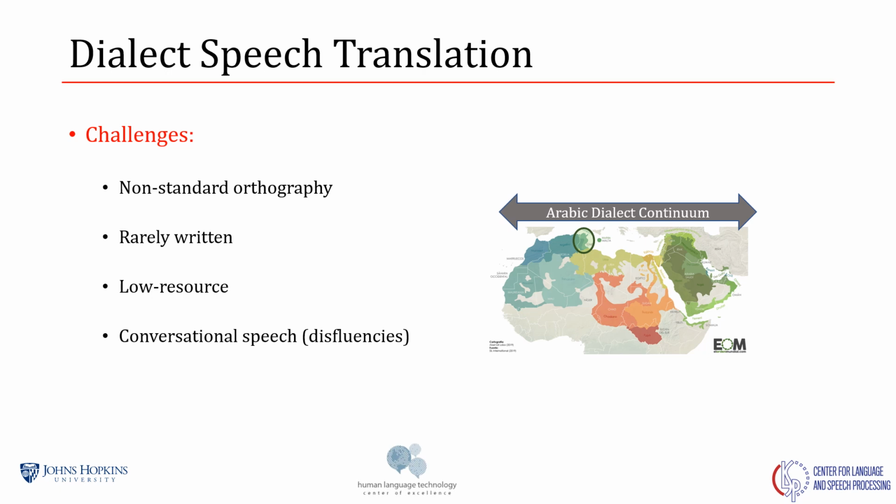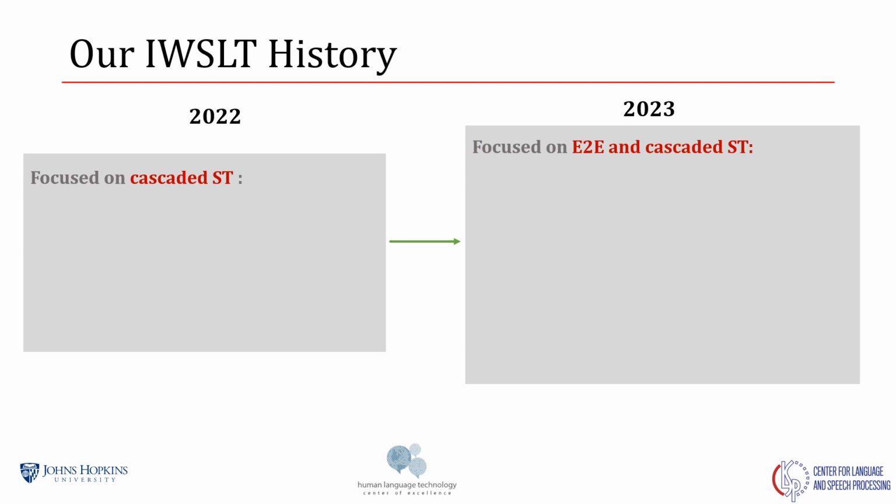First of all, its non-standard orthography is rarely written, low resourced, and in case of conversational speech, there are a lot of disfluencies and incomplete sentences. This is the second year we're participating in the same track. Last year, we mainly focused on cascaded speech translation systems. Highlights of our system include fine-tuning SID and PNSR models, pre-trained on mismatch MSA in a cascaded system.